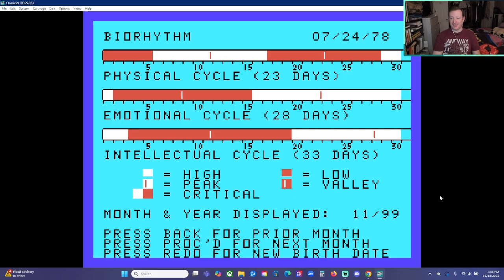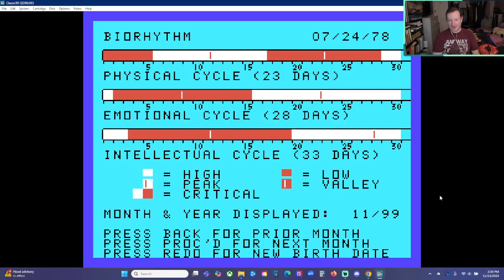So according to this, I really can't remember how I was doing in November of 1999, but it looks like the peak of my physical cycle was about the 12th of November 1999. And the low point was about the 23rd of November 1999. According to this biorhythm calculator, the peak of my emotional cycle was the 23rd of November. So we had a little physical low, but an emotional high about the 23rd of November.